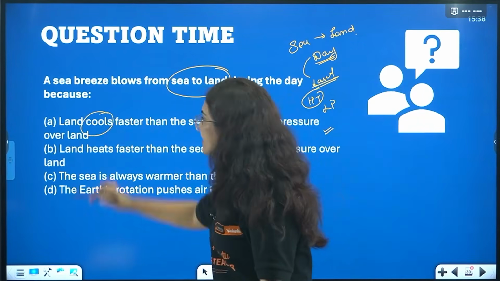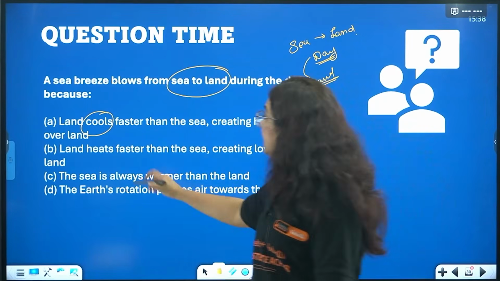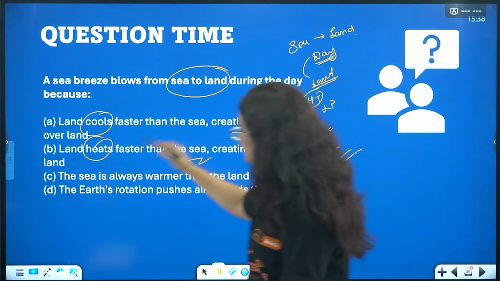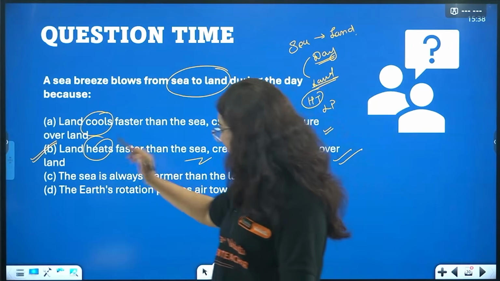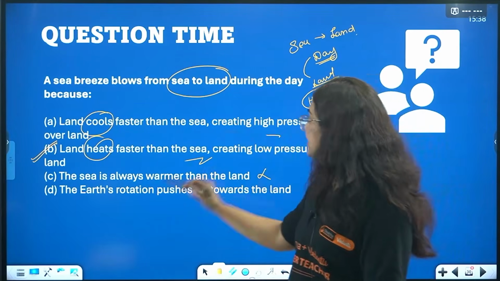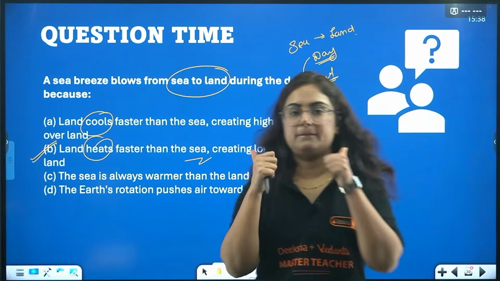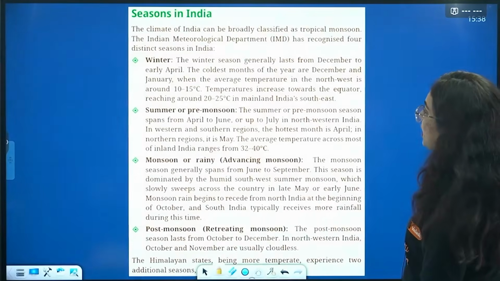Now read it again. Land cools fast? It does not cool fast, it warms, creating high pressure? No. Land heats faster than the sea, creating low pressure over it. Yes, so B is the correct one. We will read the others also. The sea is always warmer than the land. No. The earth's rotation pushes air towards the land. No. Okay. Done? Great. Next.